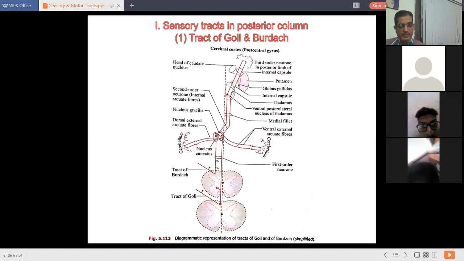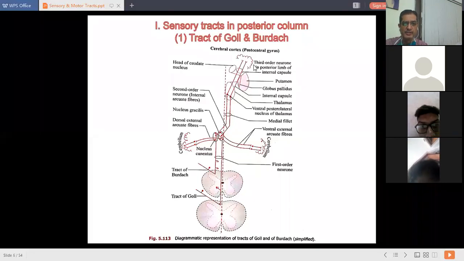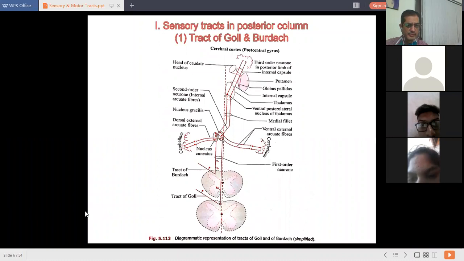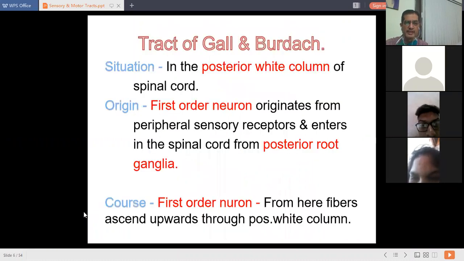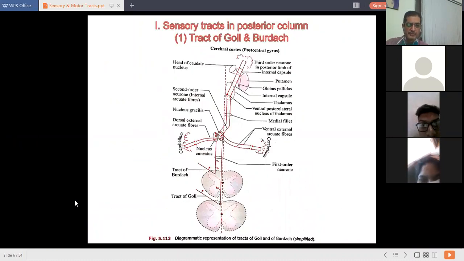They ascend upwards through the internal capsule. All of you know what internal capsule is; I have conducted a lecture on internal capsule. So this ascends upwards and gets terminated at the primary sensory area of the cerebral cortex, that is area number 1, 2, 3. Okay, that is called the primary sensory area of the cerebral cortex. That is the course of the tract of Goll and Burdach.